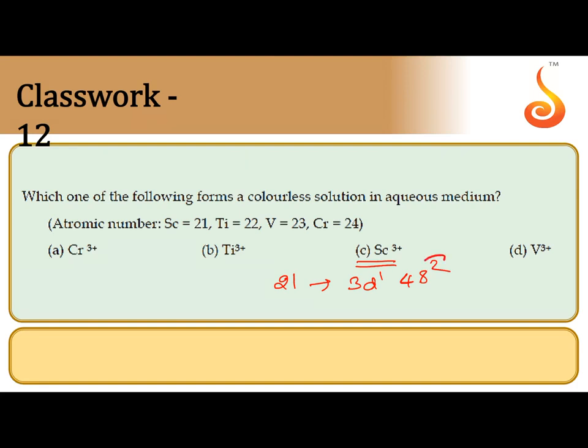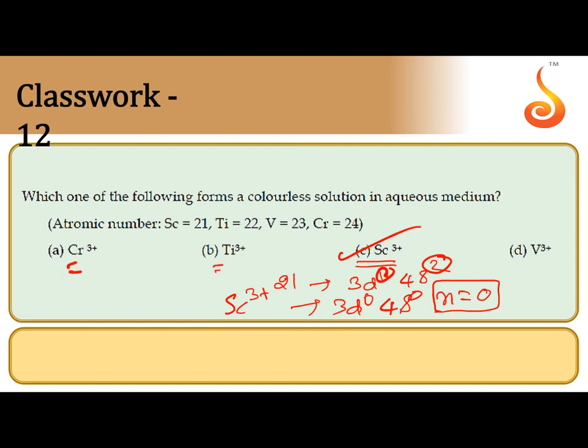In scandium 3+ you have to remove 2 from 4s and 1 from 3d. So for scandium 3+, 3d0 4s0, there is no unpaired electron. If there is no unpaired electron, no excitation of d electron from lower d orbital to higher d orbital, so dd transition is not possible. So it becomes colorless. So the correct answer is scandium.